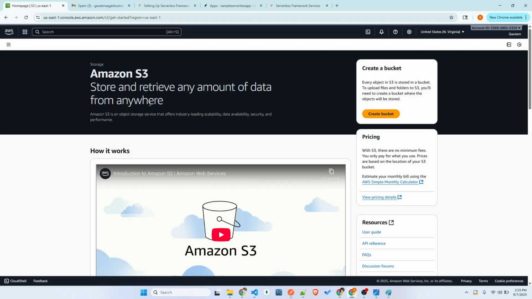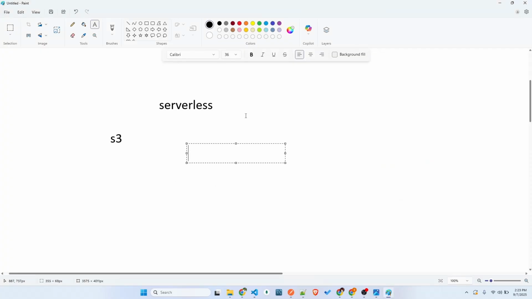Even when we learned AMI, it creates an image, and that image is stored in S3 for faster retrieval. So I'll give a brief intro. What is S3? S3 is like a hard disk. You can think of it like a hard disk, but it's not exactly a hard disk. They have a specific way to store the data.